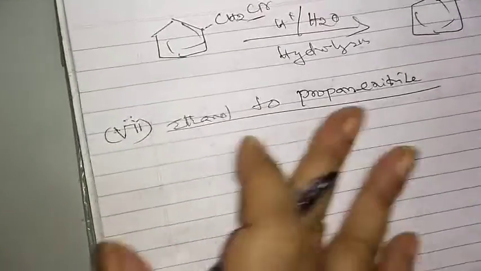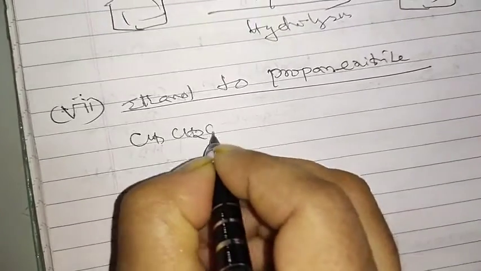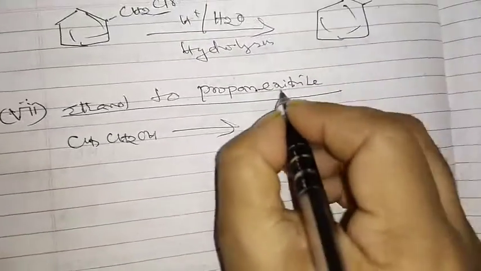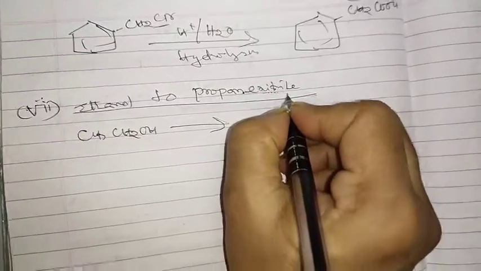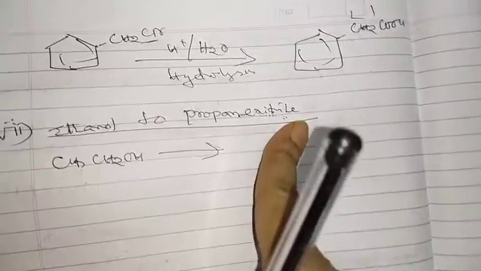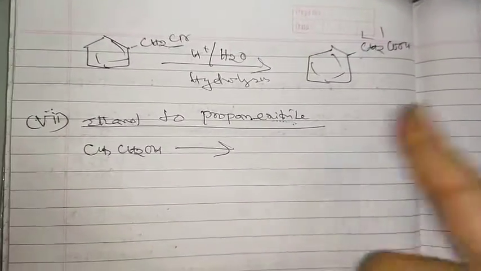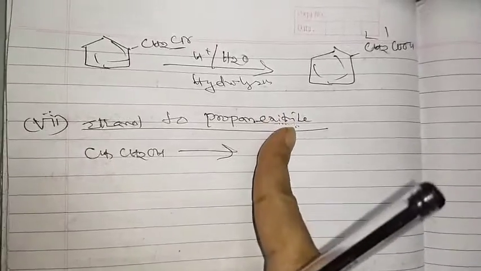So first of all, ethanol we have to draw here, CH3CH2OH, है ना. So propane nitrile means we have to add the cyanide, है ना, and cyanide we should add in the presence of potassium cyanide. That only, then only it will be coming to nitrile. Otherwise it will be coming as isocyanide, है ना. तो nitrile मतलब CN condition.